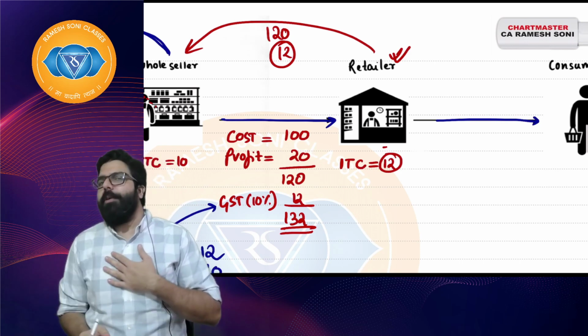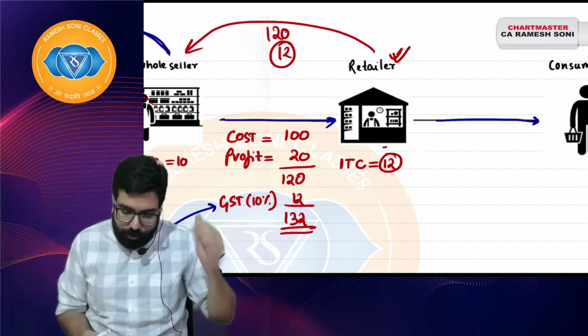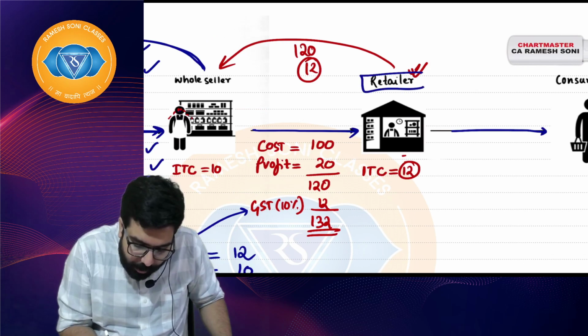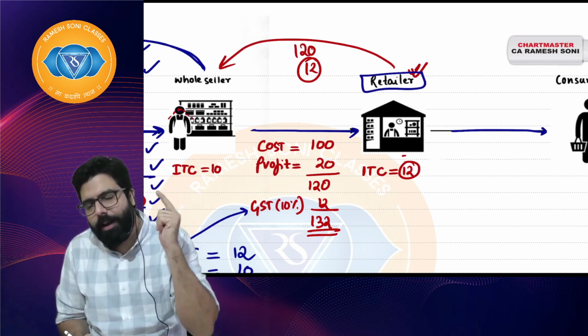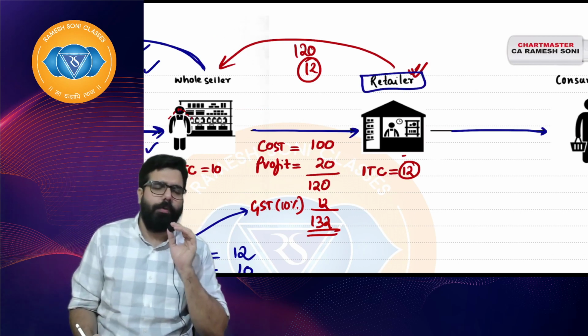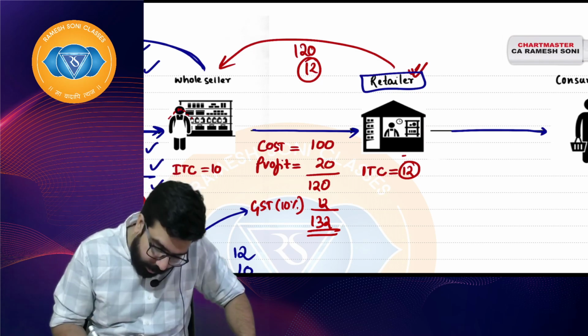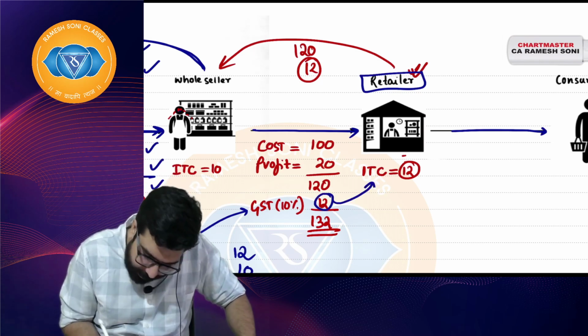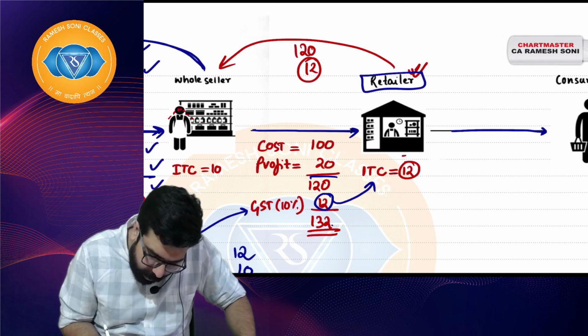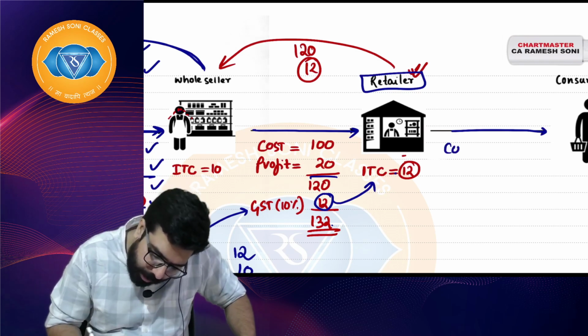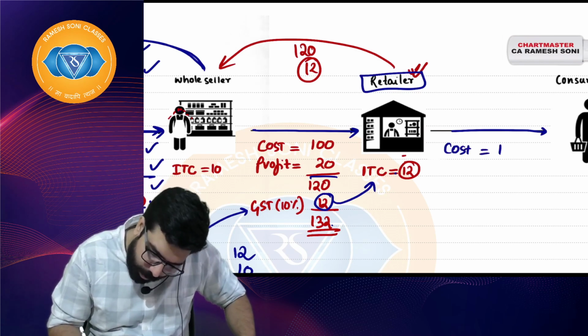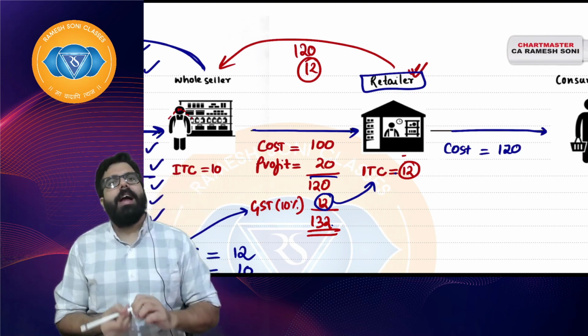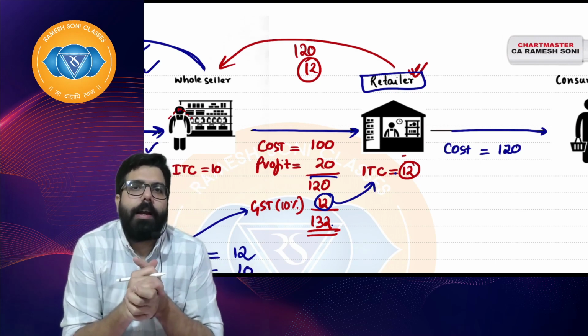Now can you guys tell me quickly, how much would be the cost for the retailer now? Quick people. Sir, 12 rupees he got the credit. So out of 132, 12 he got the credit. So sir, for him the cost is 120 rupees. Everyone agrees with me? Can I go ahead?